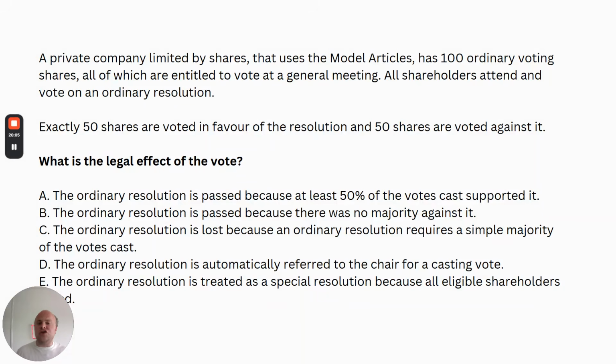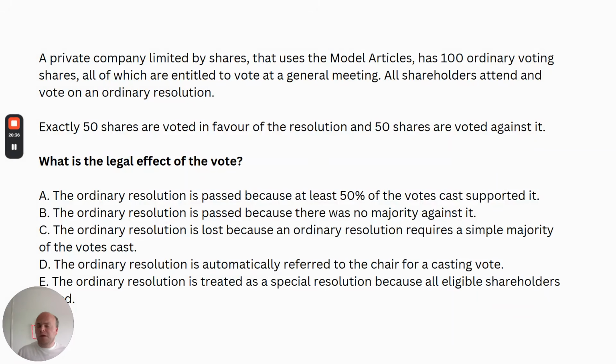And the poll vote is usually demanded after the show of hands vote, demanded by a shareholder or shareholders who represent at least 10% of voting rights out of all the shareholders. But under the model articles, it could also be demanded by any two shareholders or the chair of the general meeting or the directors as well. If the poll vote overrides or disagrees with the show of hands vote, it's the poll vote that wins. So bear that in mind again.